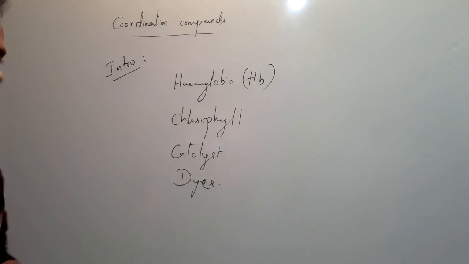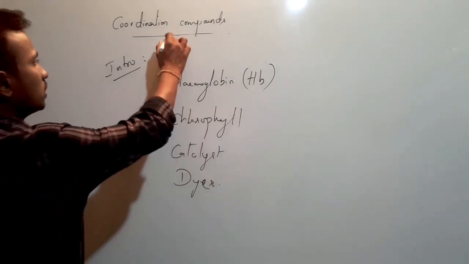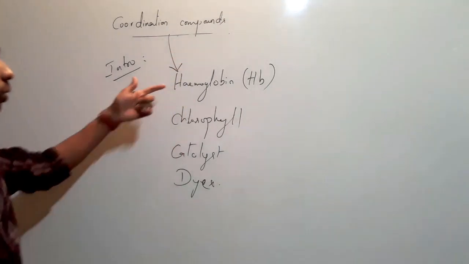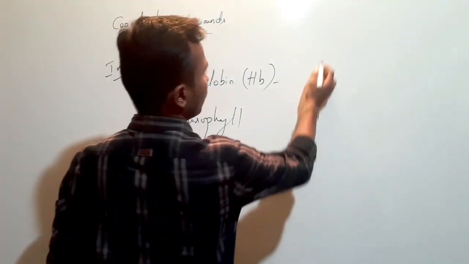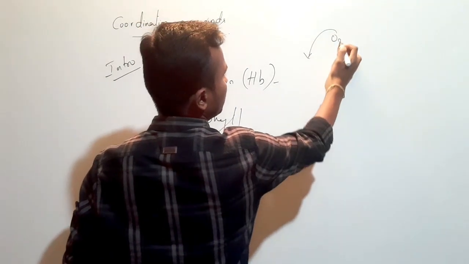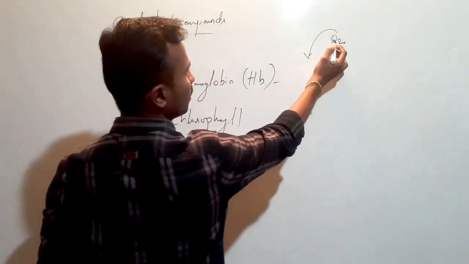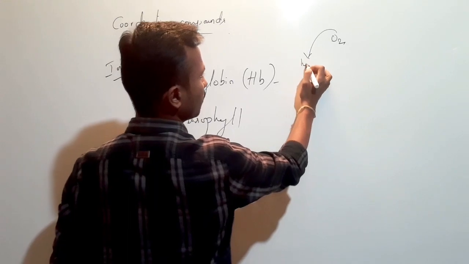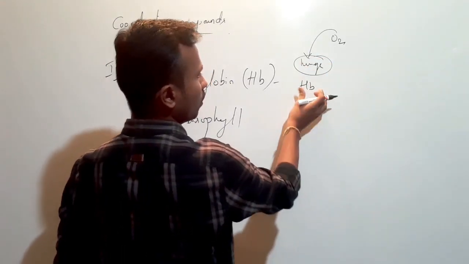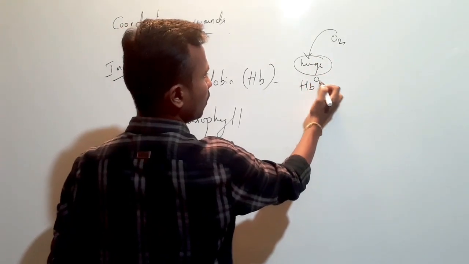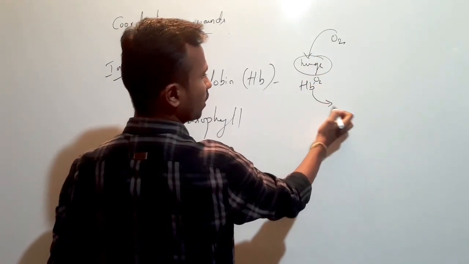Take the example of hemoglobin. This is one of the coordination compounds. How is it important to us? In human beings, we inhale oxygen from the external atmosphere, and then the oxygen reaches the lungs. From the lungs, hemoglobin binds this oxygen and carries it to other parts of the body.